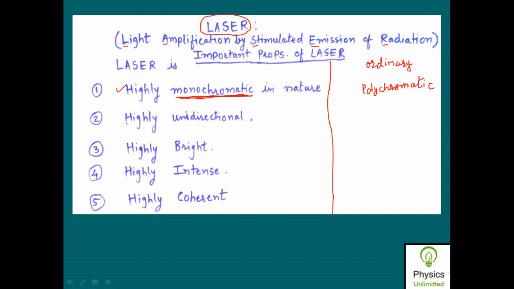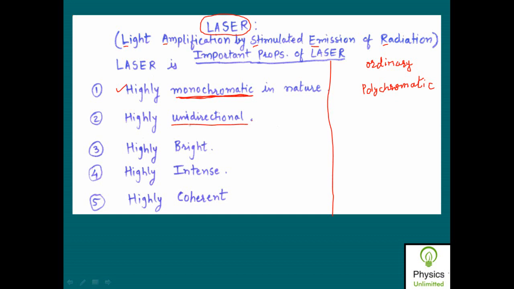Then laser is highly unidirectional in nature. So the laser light travels in only one direction, and therefore it has the property that it is highly unidirectional in nature. And due to this property, laser can travel larger distances without attenuation, and therefore laser can be used to even calculate the distance between the celestial bodies.